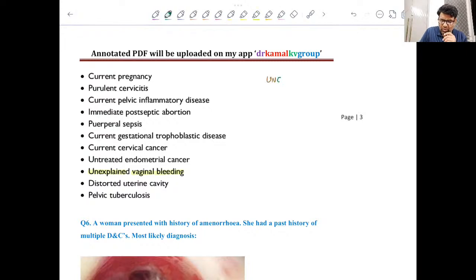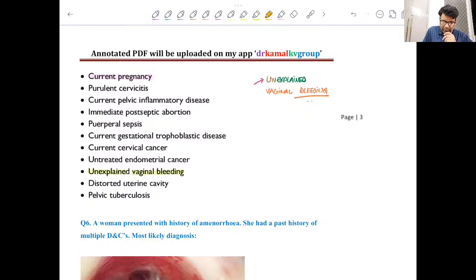Unexplained means we don't know what is the cause of this bleeding, right? So in such cases of unexplained vaginal bleeding, don't insert an intrauterine contraceptive device as a contraceptive method. So this is one important condition here. Now apart from this, there are a few more conditions which you should know as an absolute contraindication for IUCD use. One is, of course, current pregnancy.